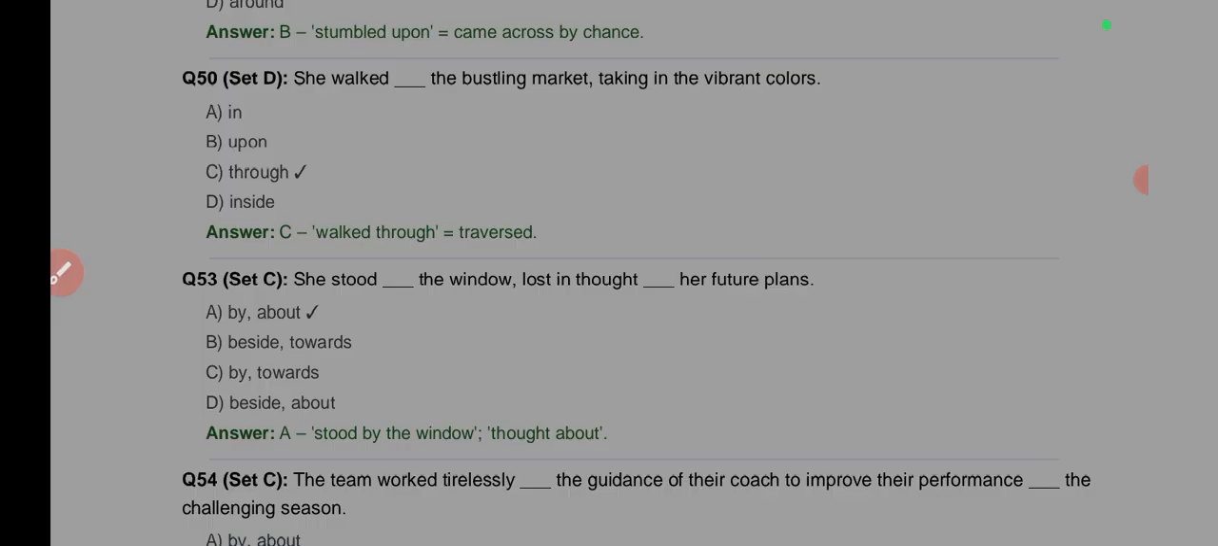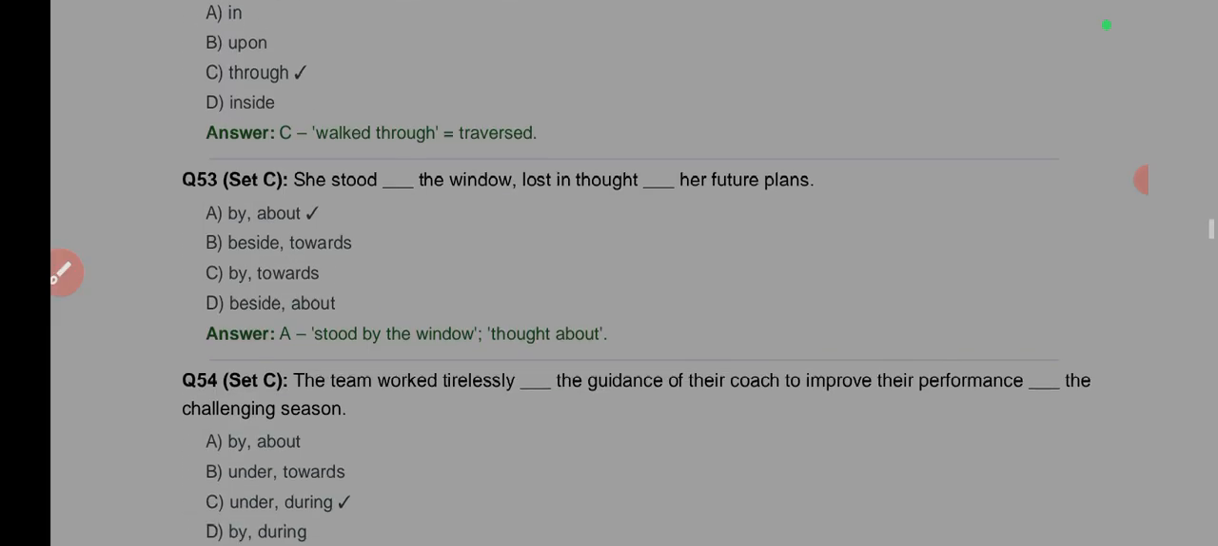She stood dash the window, lost in thought, dash her future plans. So she stood by the window, beside the window. If it is beside, how do you stay beside the window? You stay by the window. You can stand by the window, which means you are looking out through the window, for example, and you lean on it. You are lost in thoughts about your future plans. So the answer is by and about.